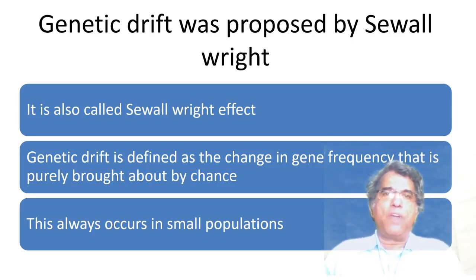Let me give one comparison. Larger populations are comparable to oceans, and you know, an ocean is nothing but a vast stretch of water. If you add a pinch of salt or a drop of water to the ocean, virtually it makes no difference. So if the population is very small, then these variations, these changes that are brought about by genetic drift will be perceptible. So genetic drift occurs only in small populations.